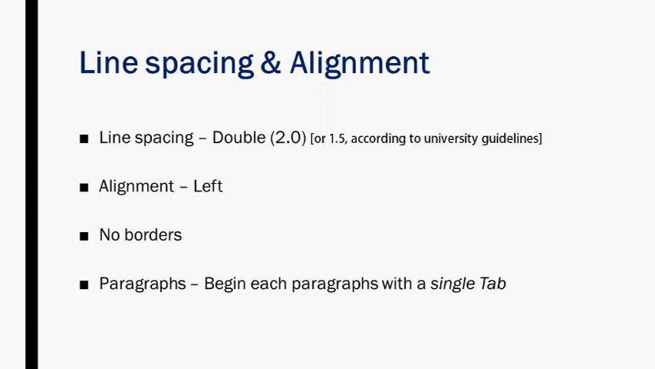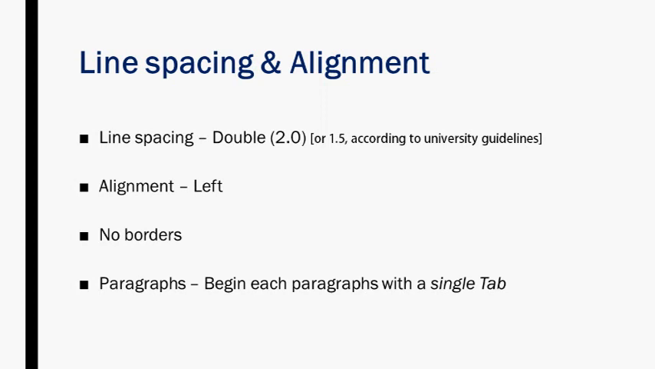Then regarding the paragraphs, start each paragraph with a single tab. Press the tab key on your keyboard just one time to get a clear spacing for your paragraph. So that's regarding the line spacing and alignment. We discussed the font and size, then we discussed the line spacing and alignment.